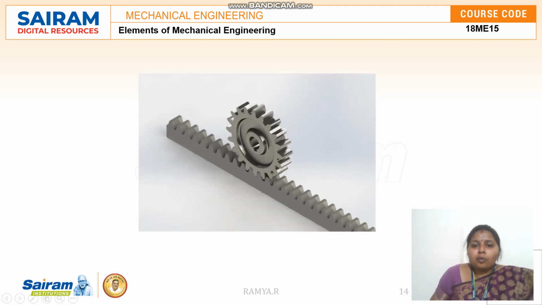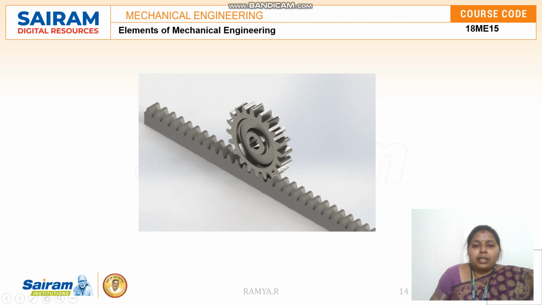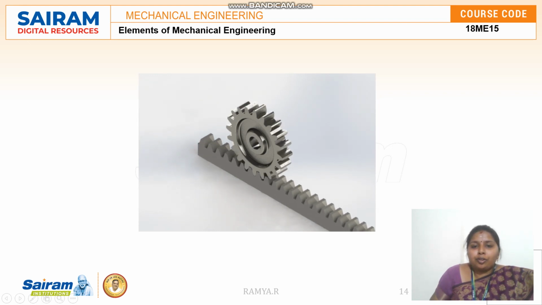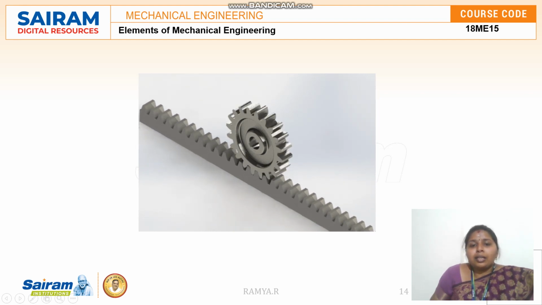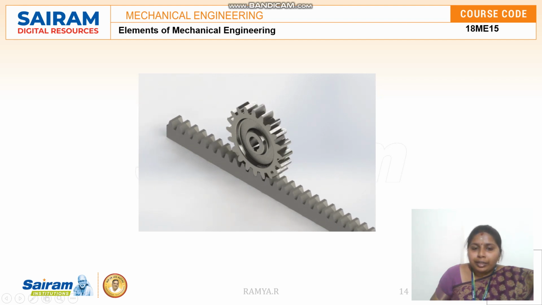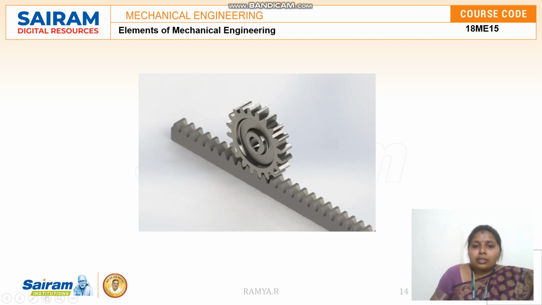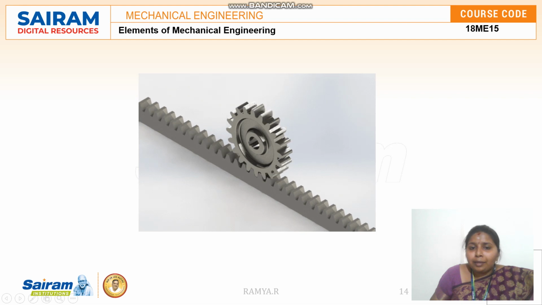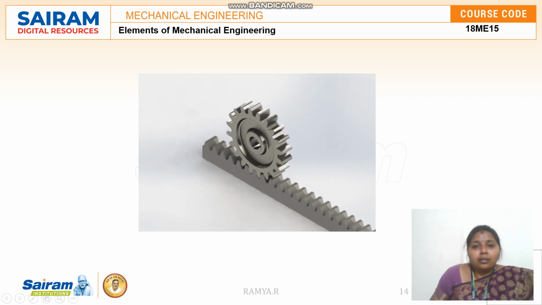So this is how the mesh takes place in the rack and pinion. You can see the rack is kept linear and the pinion is rotating. Here the rotary motion is converted into linear motion. This is a small animation of how the rack and pinion works.